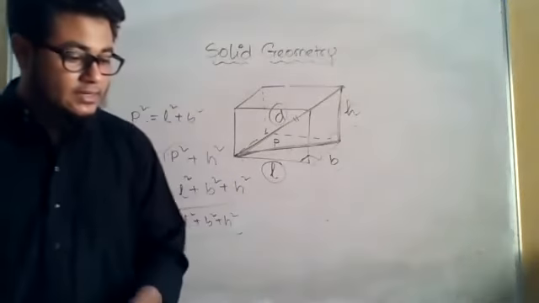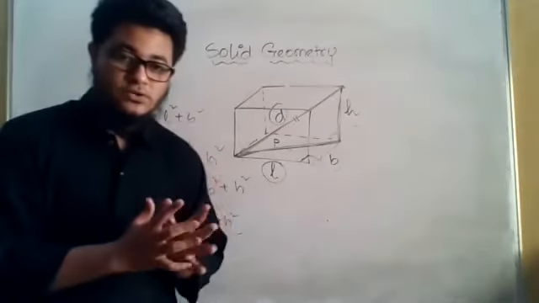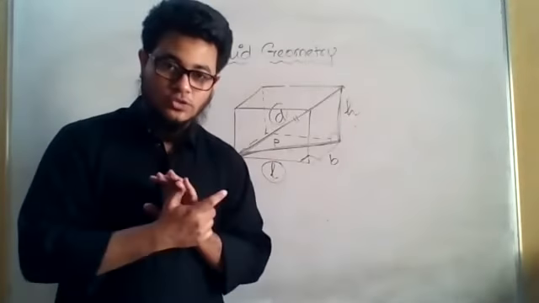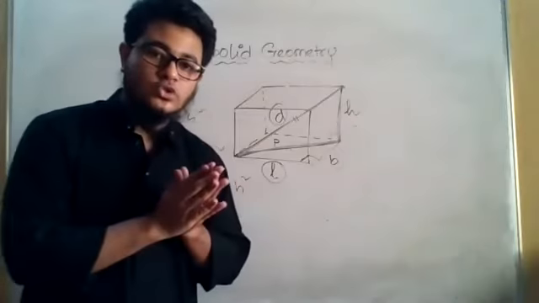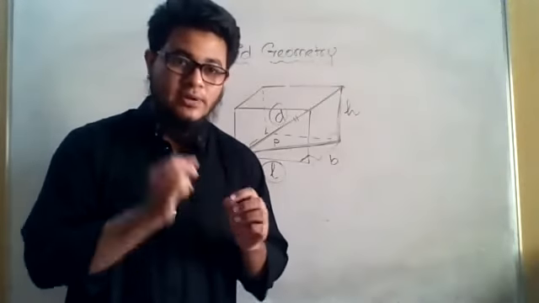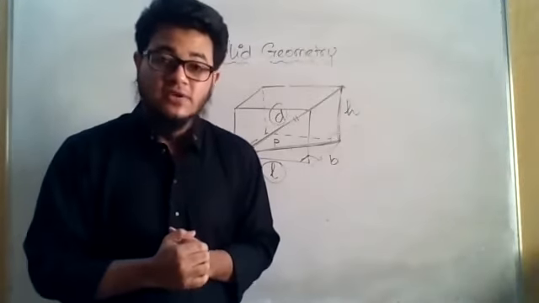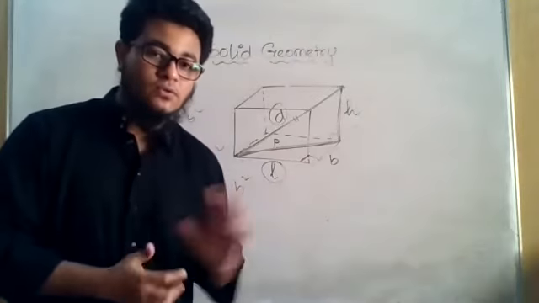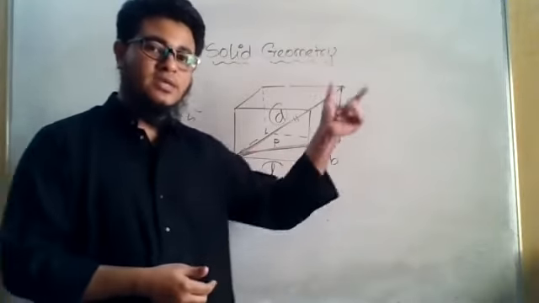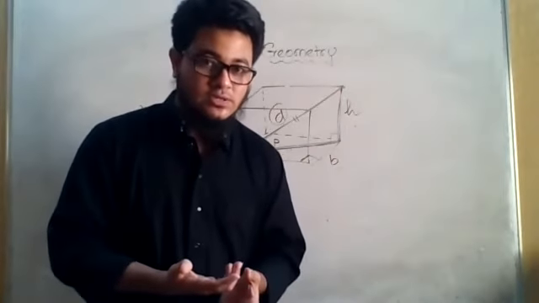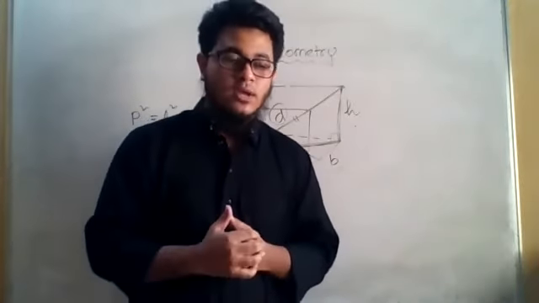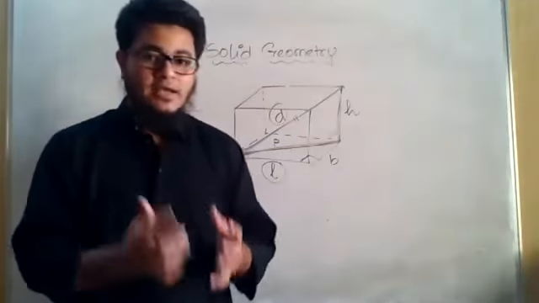Now the second solid that we are going to talk about is similar to this one. That is the cube. A cube is also like a rectangular solid, but there is a subtle difference. In a rectangular solid, the length, breadth, and height are not equal to each other. But what if they become equal to each other? It will become a cube.